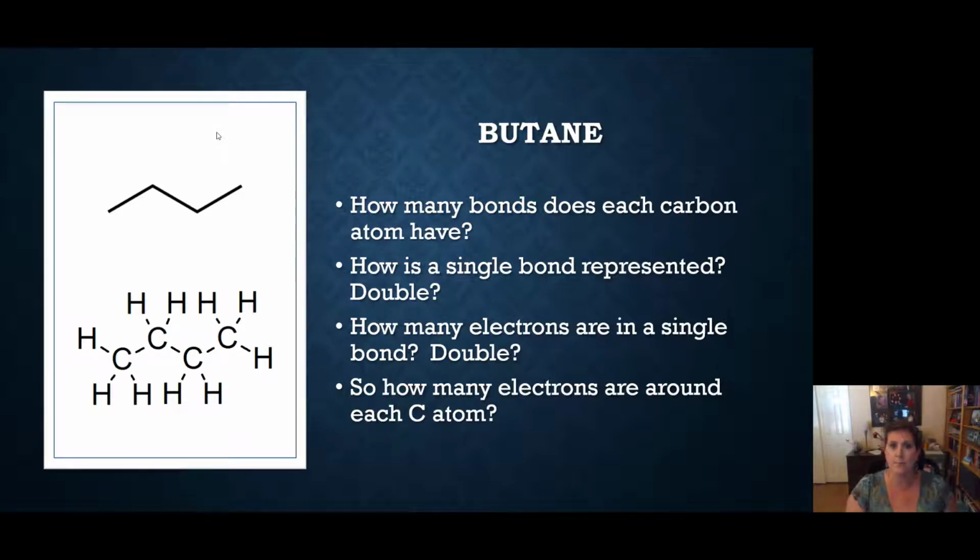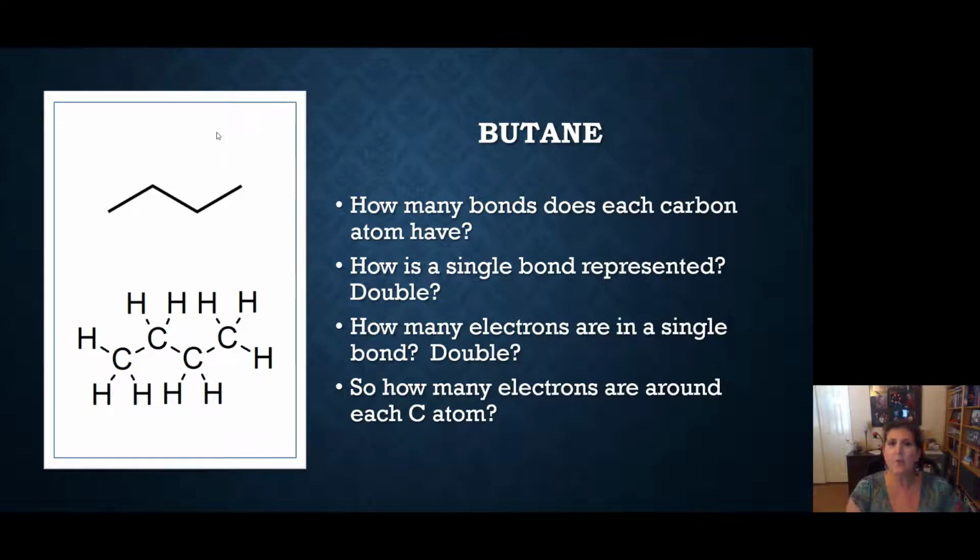4. How do we represent a single bond again? 1 line. There are no double bonds in that picture, are there? Because there are no double lines. How many electrons are in a single bond? 2, right? How many electrons are in a double bond? 4, right? Anyway, so in that drawing, we have 4 bonds around every carbon atom. So how many electrons are around each carbon atom?